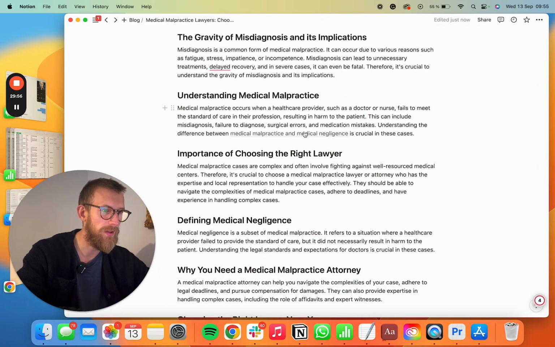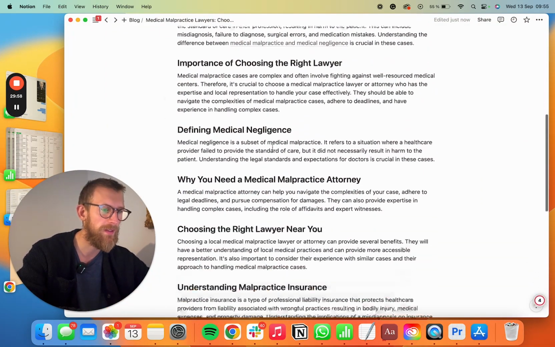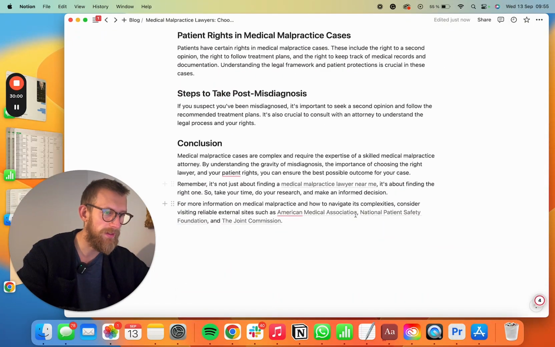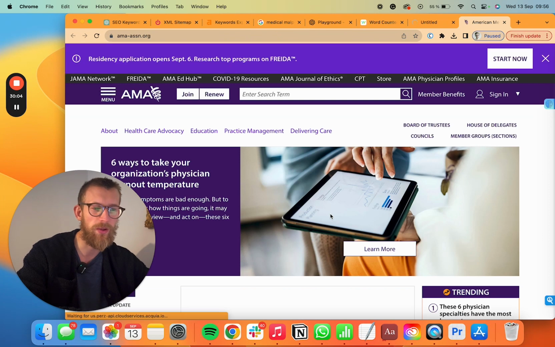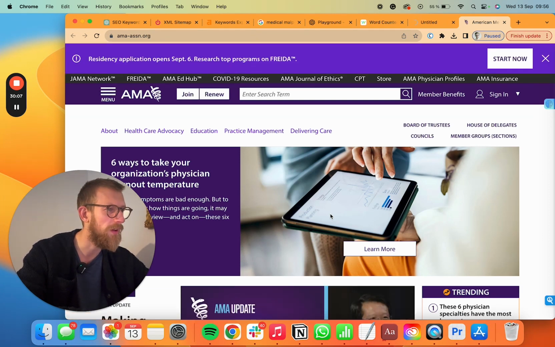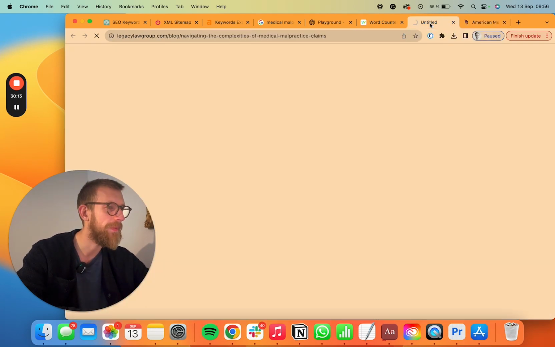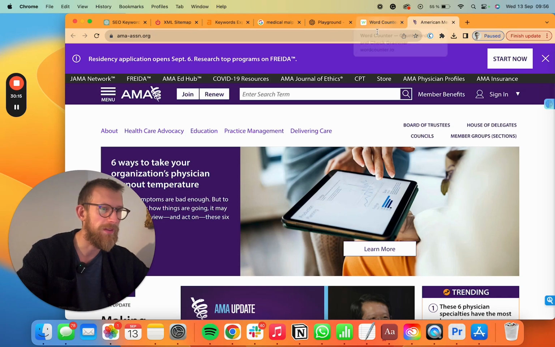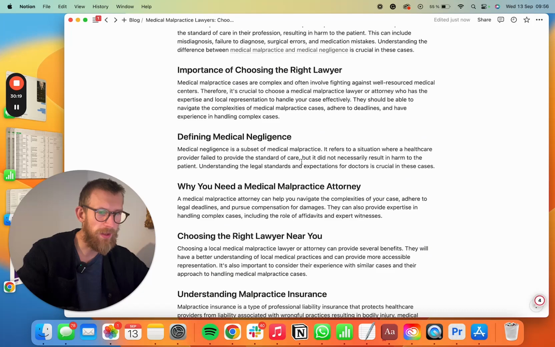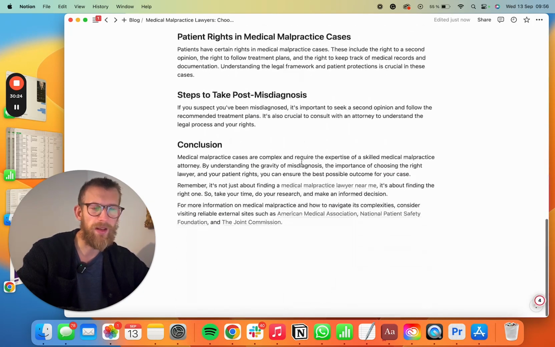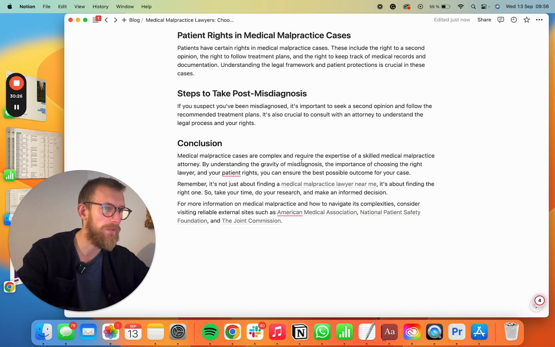We have them included within the text, and in the end here we can see that it's linking out to trustworthy external links as well, which is really important for an article, that it's also linking out to trustworthy sources like Wikipedia or things like that. Yeah, it included the whole table of content and a lot of the keywords that we were going after.